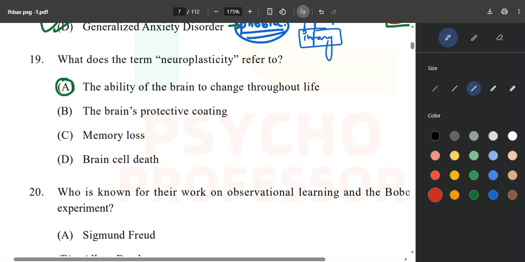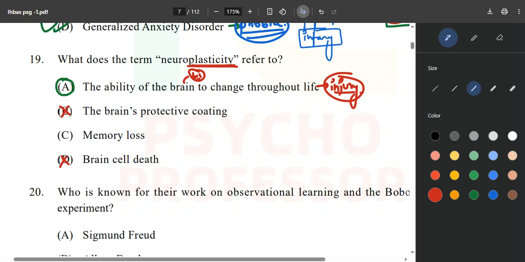The ability of the brain, or the nervous system, to change throughout life, for example because of some injury. Maybe your neuron is functioning properly, but due to some injury its functions have changed. So the adaptability, the plasticity that we need in our nervous system, brain, and spinal cord is what is referred to as neuroplasticity. The brain's protective coating is not the correct answer.